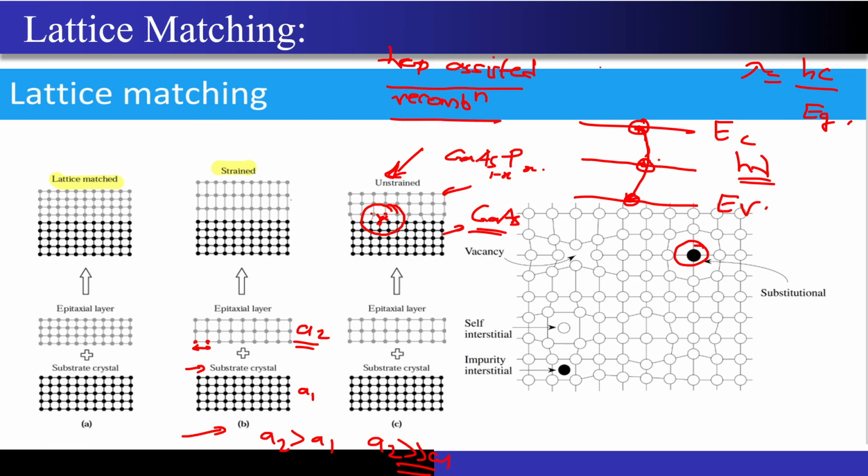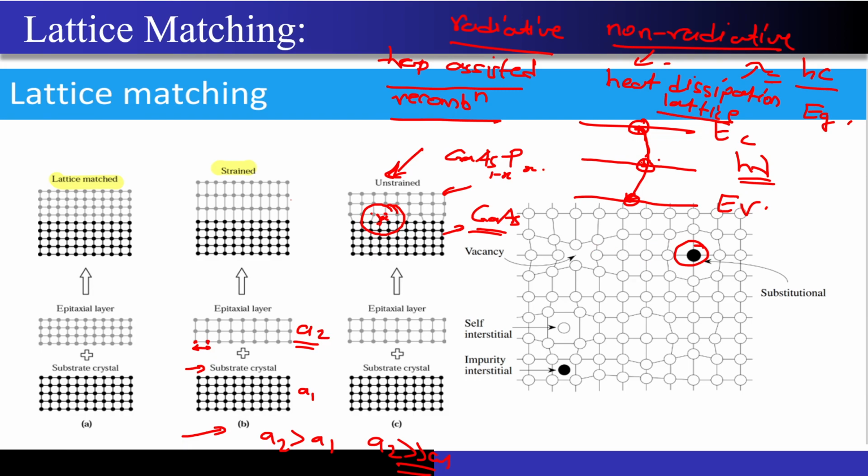I hope you must have heard about this internal quantum efficiency during the lectures, right? This internal quantum efficiency is nothing but the metric to present how efficient your LED actually is. So now see, there are two kinds of recombinations: one is radiative and another is non-radiative. Radiative recombination leads to the generation of photons, but non-radiative recombination leads to heat dissipation in the lattice, and I don't want this because my ultimate aim is to design a good LED, correct?